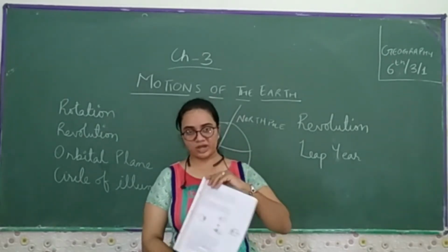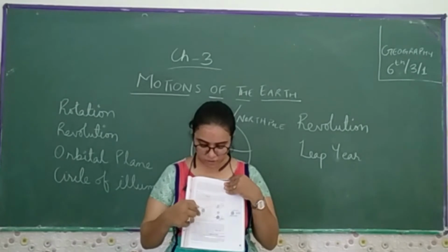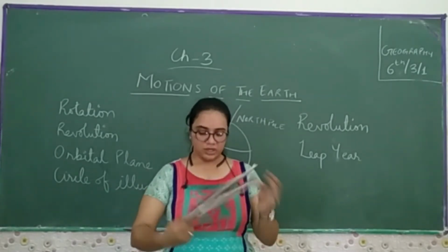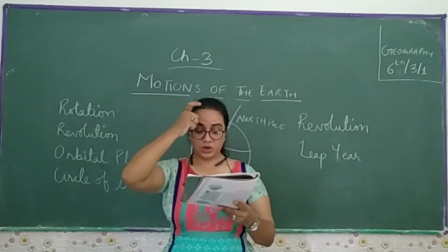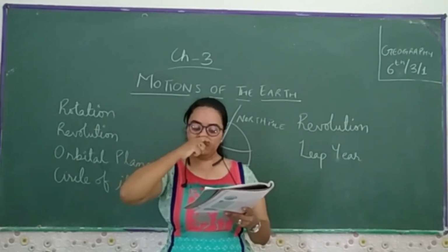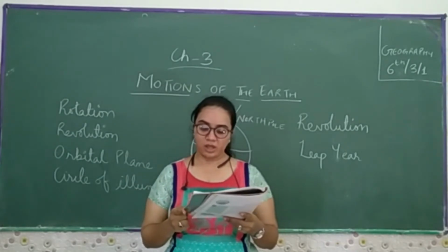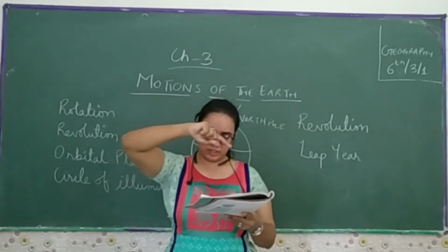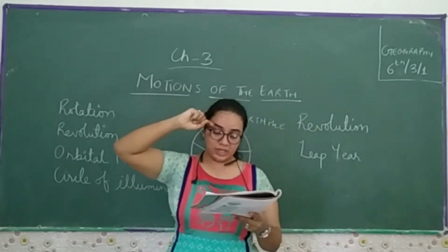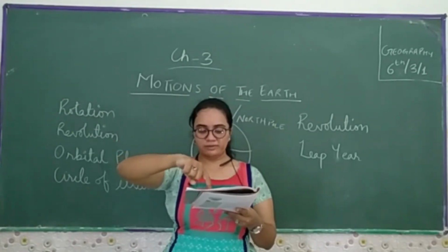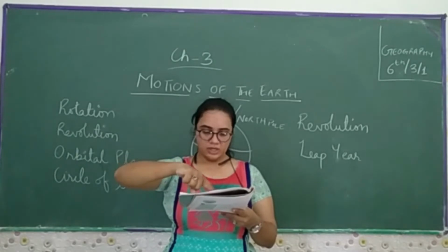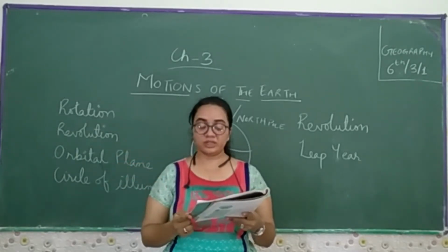First you can see this diagram 3.3, the revolution of the earth and seasons. First you start from the equinox on the 21st March, that is the spring season. It revolves like this. Then we talked about the winter in the northern hemisphere.